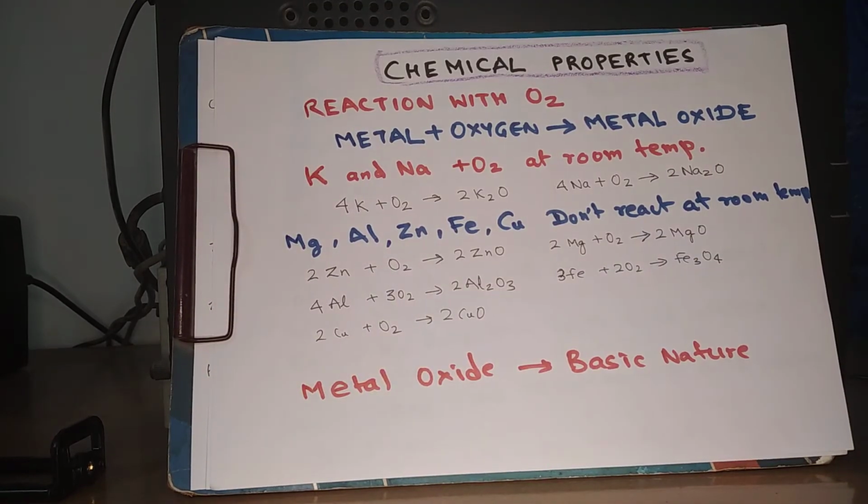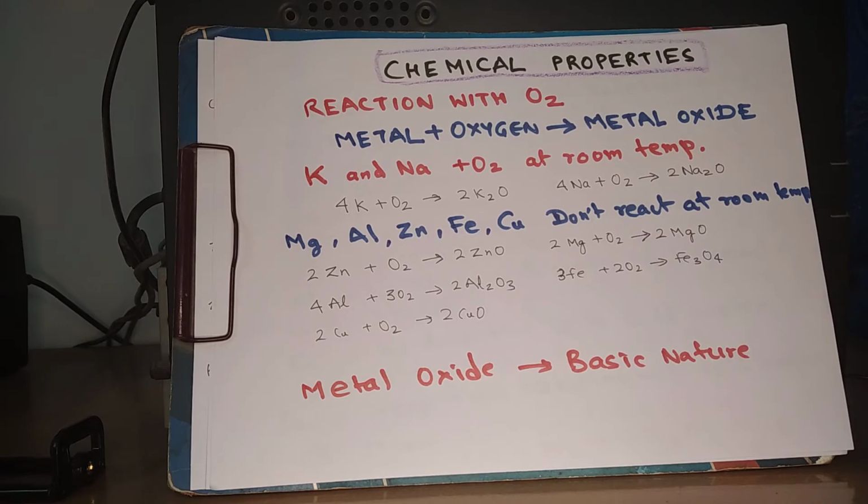Now let us move to chemical properties of metals. First of all, we will discuss the reaction of metals with oxygen. When a metal reacts with oxygen, it gives metal oxides.